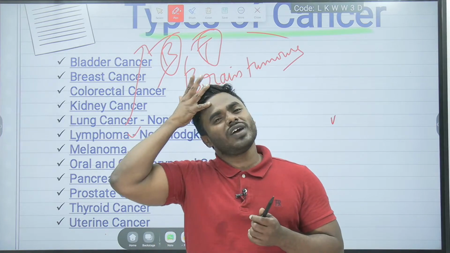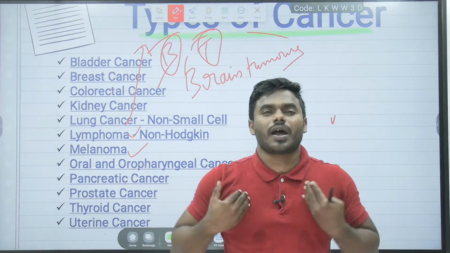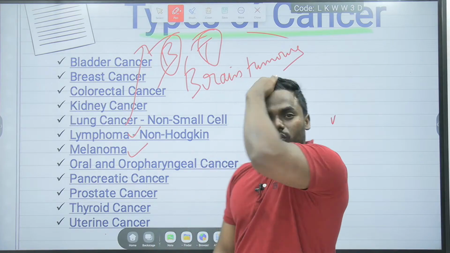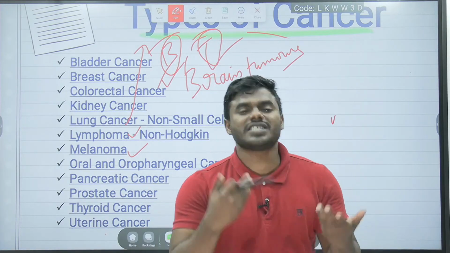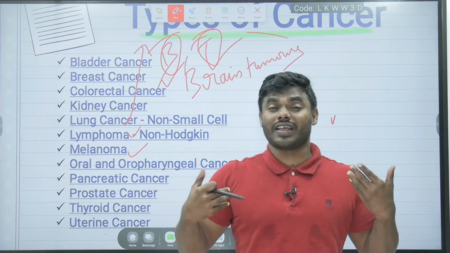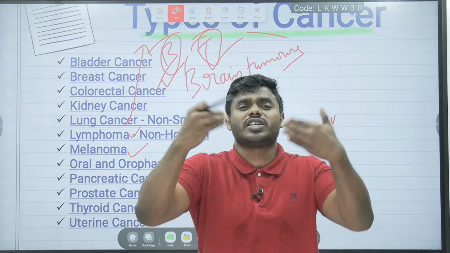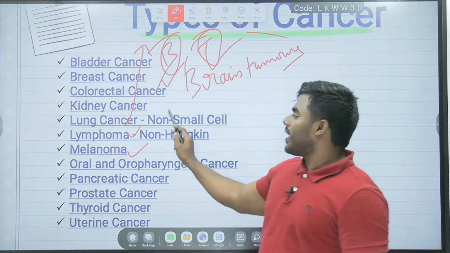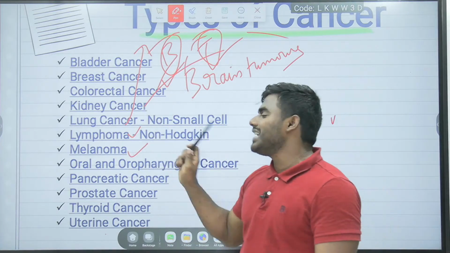We all know very well that without T cells, it is impossible for the B cell to produce antibodies in our body. Please don't be confused: even though the B cell is normal, if the T cell gets cancerous or mutated, it is impossible to synthesize antibodies. We have to take antibodies only externally. Our body cannot synthesize antibodies on its own if there is damage to the T cell. So whether it is B lymphocyte cancer or T lymphocyte cancer, they are deadly cancers.